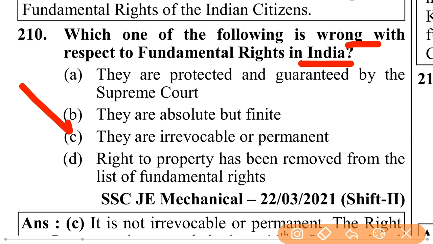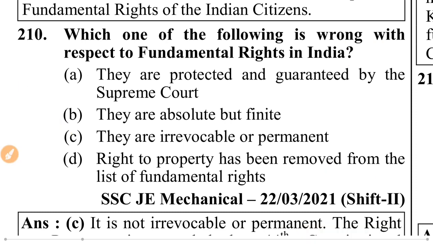Right to property has been removed from the list of fundamental rights and made a constitutional right under Article 300A. And they are protected and guaranteed by the Supreme Court. Yes, it is right. They are absolute but finite. Yes, it is right. They are irrevocable or permanent.